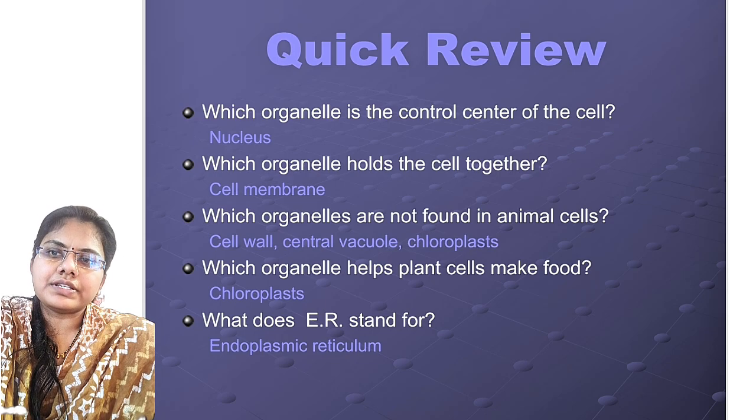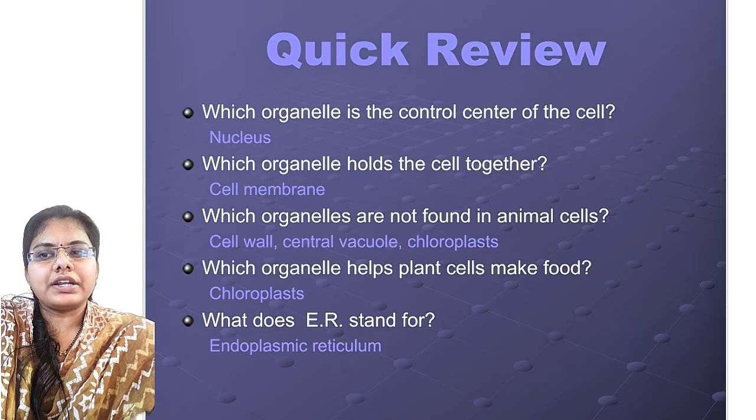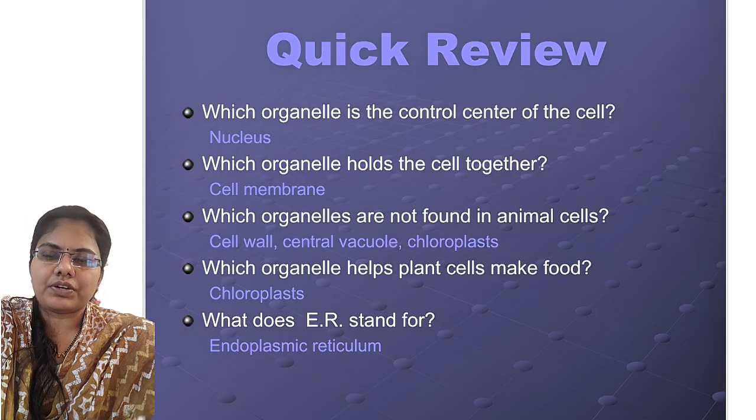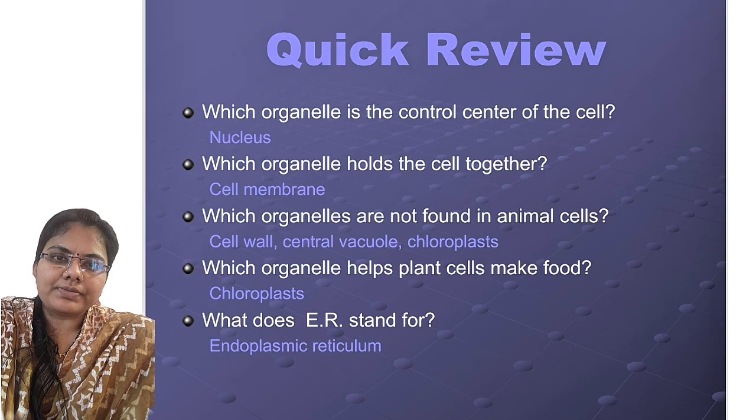Which organelle helps plant cells make food? The chloroplast makes food in plants. The process is known as photosynthesis. What does ER stand for? The ER stands for the endoplasmic reticulum.